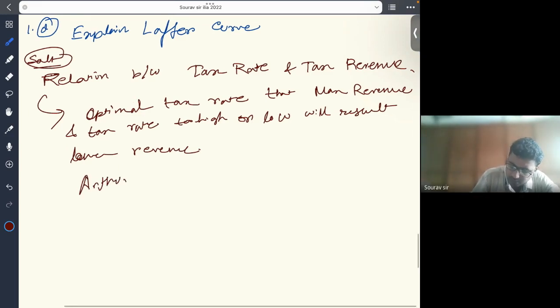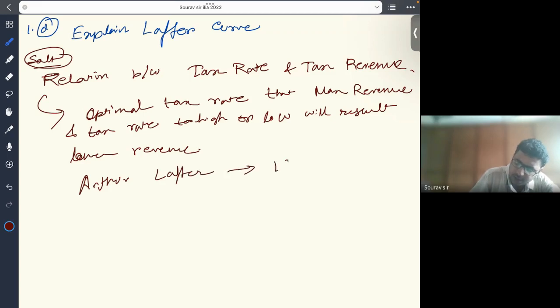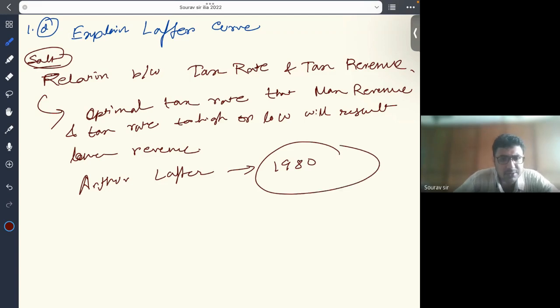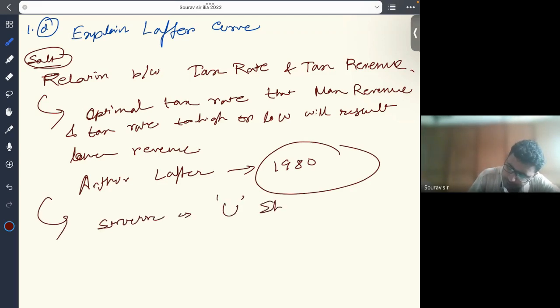So Arthur Laffer is the propounder of this theory, and it was propounded in the year 1980. The Laffer curve is typically illustrated with a graph that shows tax revenue on the vertical axis and tax rate on the horizontal axis, and the curve itself is shaped like an upside down U. So as the tax rate increases, revenue increases up to a certain point, and then decreases as tax rates continue to rise. So this is the basic concept.